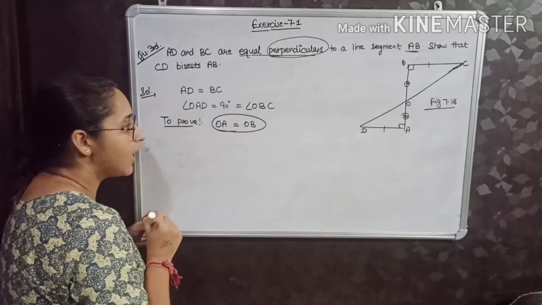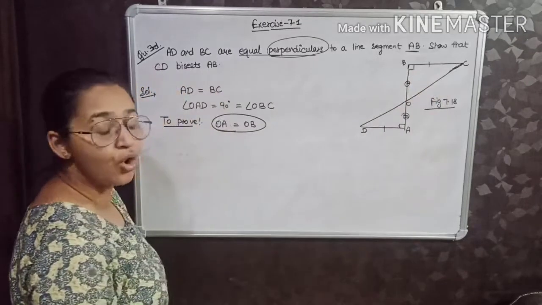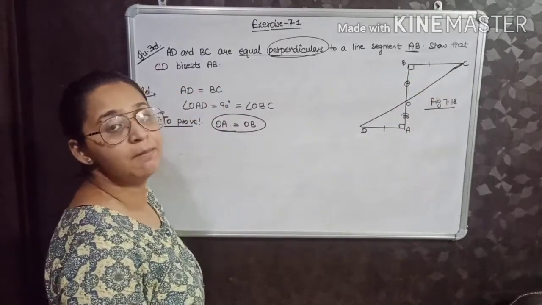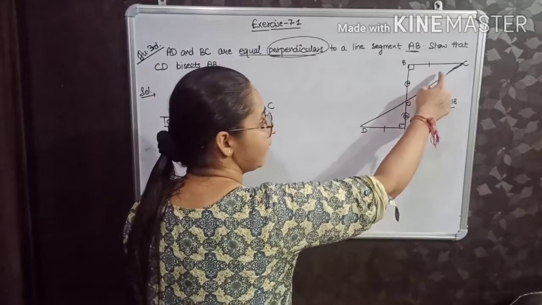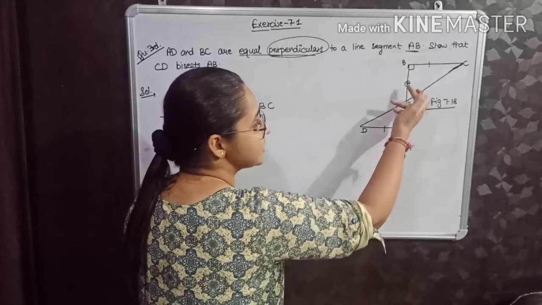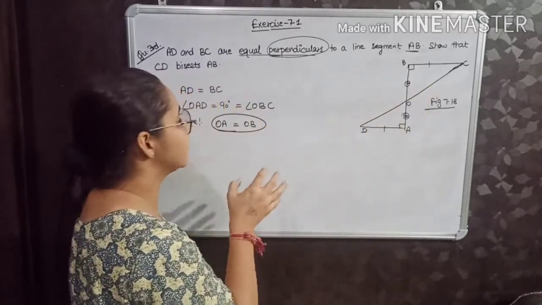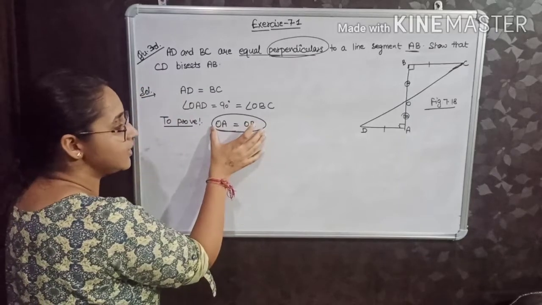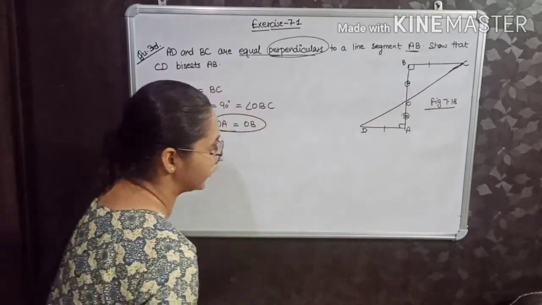Now, I know if these two triangles are congruent, then all of the corresponding parts will be equal, and this is one side of this particular triangle and this is one side of this particular triangle. So by CPCT, I can show that OA will be equal to OB. So before moving to the final result, we will prove that these two triangles are congruent.